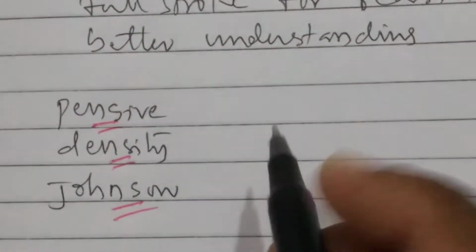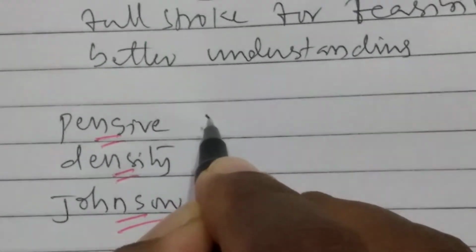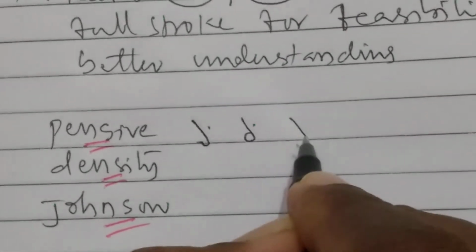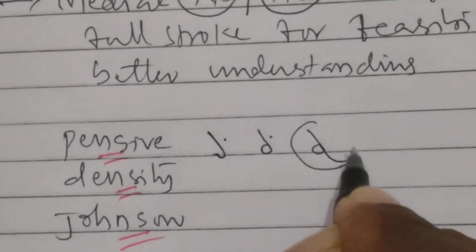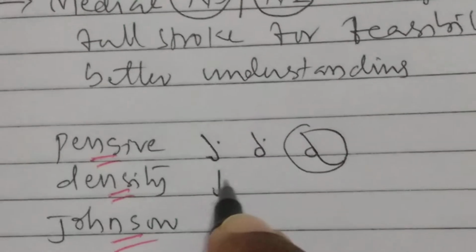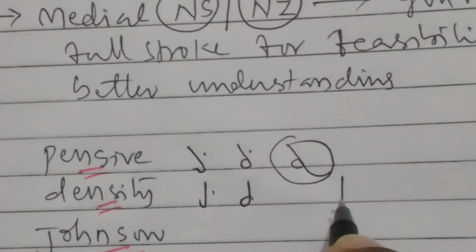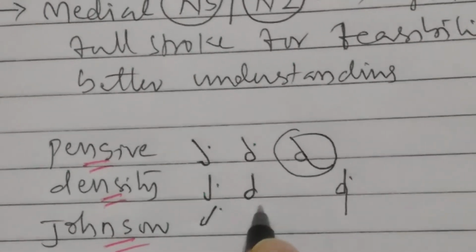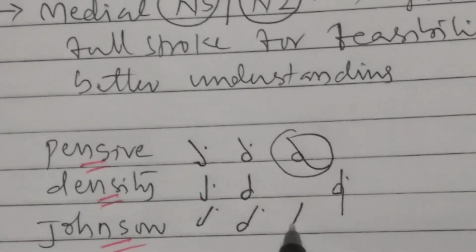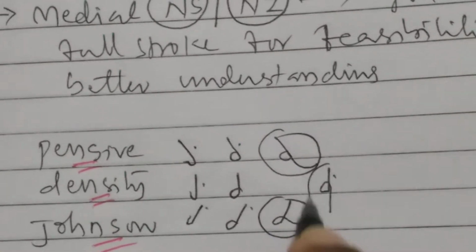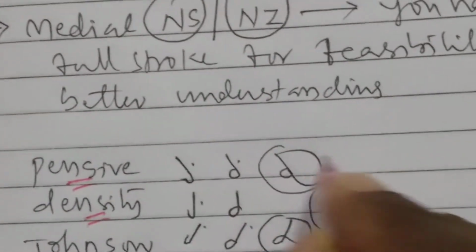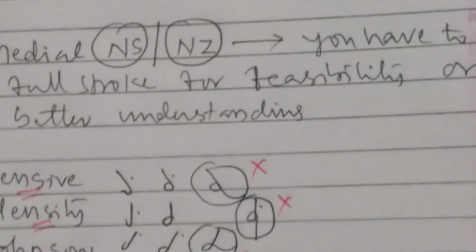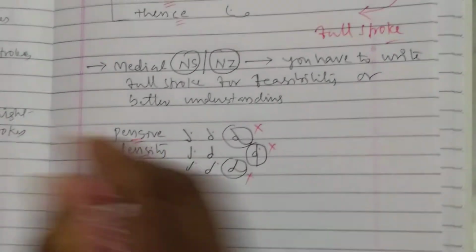That's why for medial NS we have to write the full stroke, but we don't want to write pen, pens, pensive, den, dense, density, John, Johns, Johnson. I think you are observing what I am writing. These are all not feasible to write. It is not convenient to write these strokes.